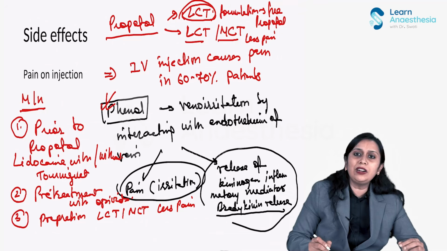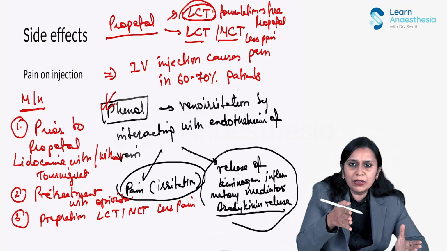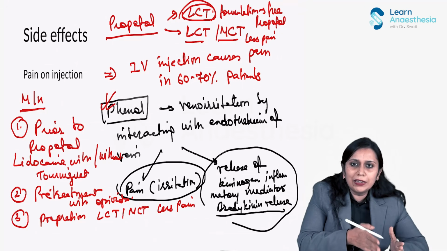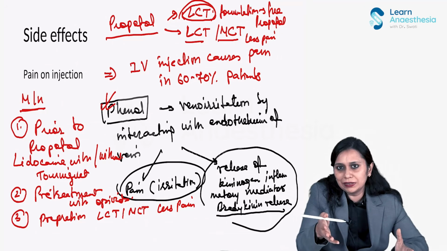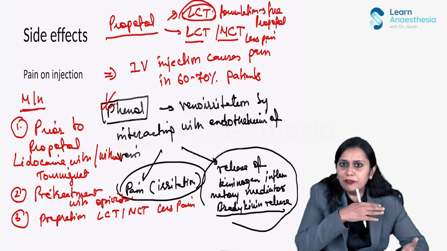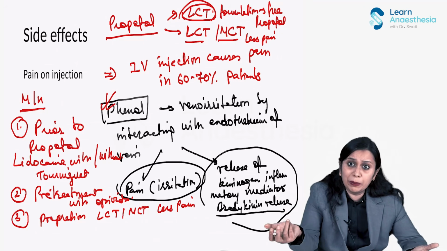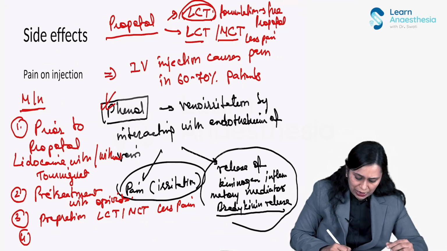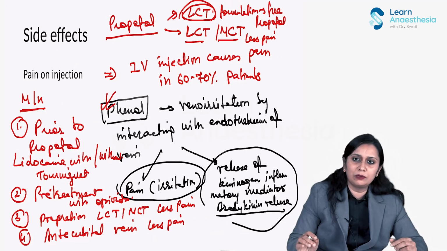Then if we use a thicker vein instead of a thin vein, the drug will be diluted more centrally and will touch the endothelium less. And if we give propofol fast, preventing slow movement of the propofol, they say the pain is less. So antecubital vein, less pain. All these measures decrease the pain caused by propofol.